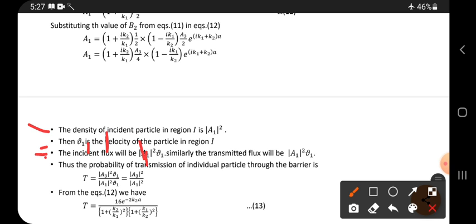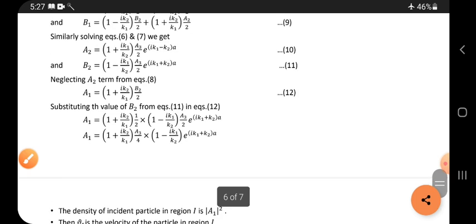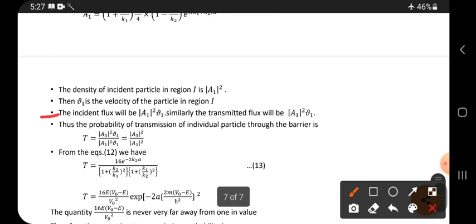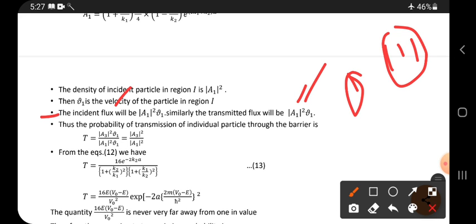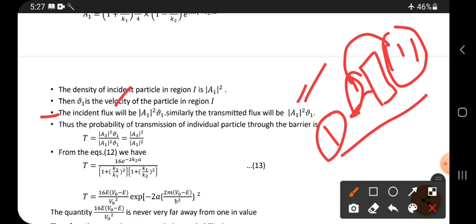And now, similarly, the transmitted flux will be this one. So however much incident flux is present, the transmitted flux is also the same. Why? Because the region numbers are different. Region 1 and region 3 are different in number, but both are the same. The left side of the rectangular potential barrier and the right side have the same region present. These two regions are the same.